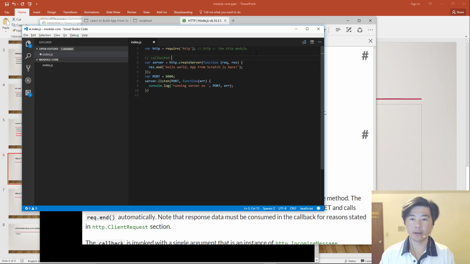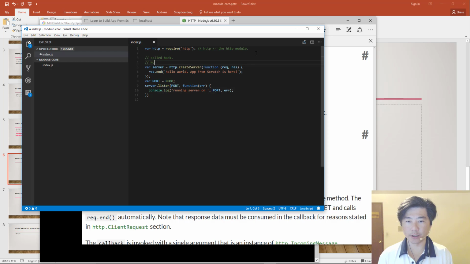Okay. And this is basically where the bread and butter of Node.js comes in. By using callbacks, Node.js handles I/O asynchronously.